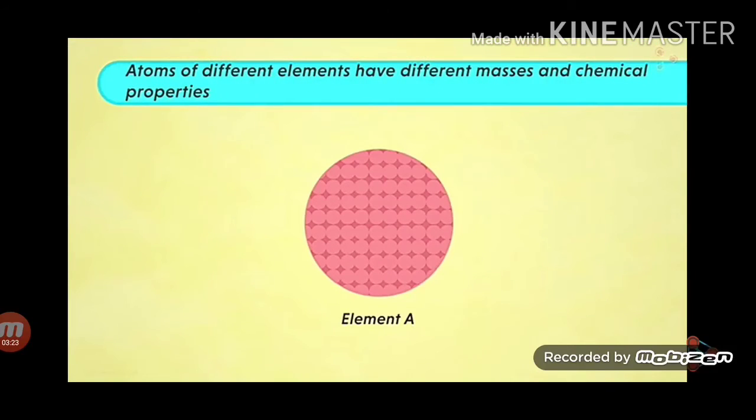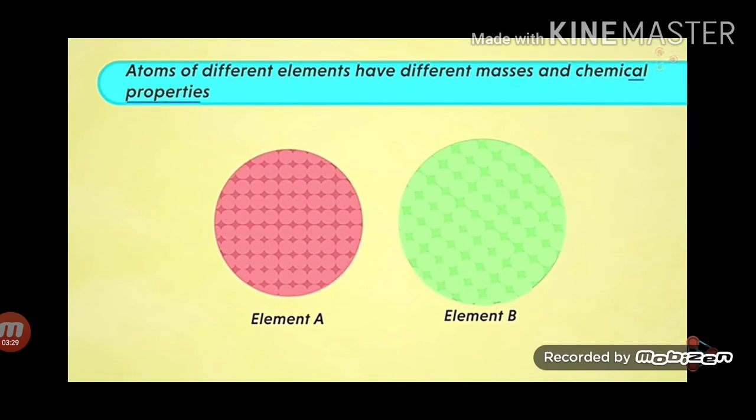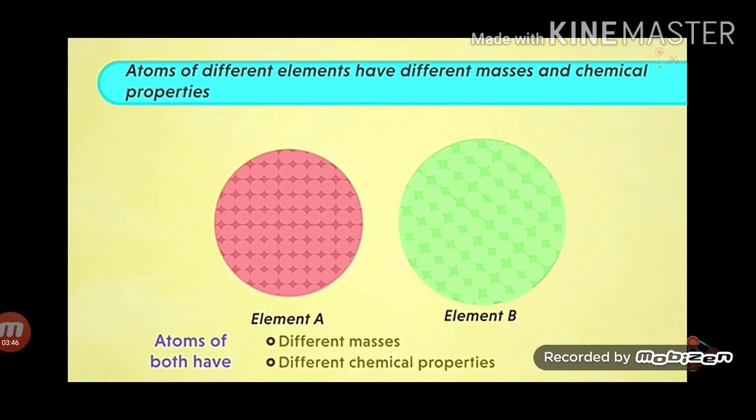Now we see the other postulate. Atoms of different elements have different masses and chemical properties. When we take element B, we see that it is made up of atoms which are different from atoms of element A. They have different masses and have different chemical properties.